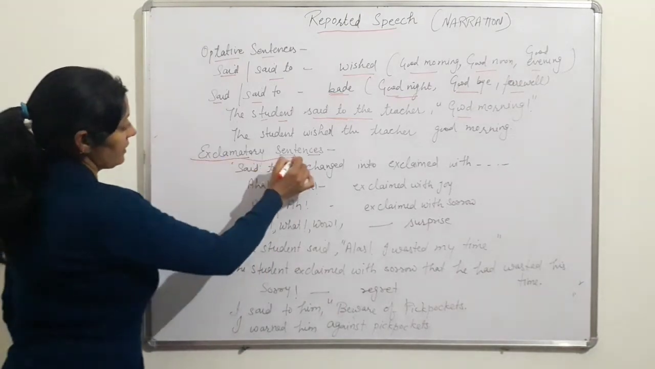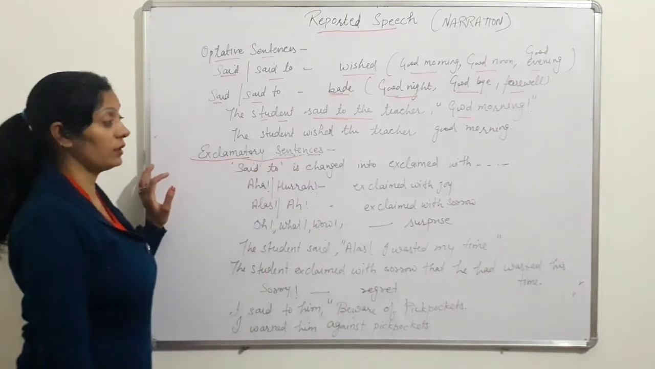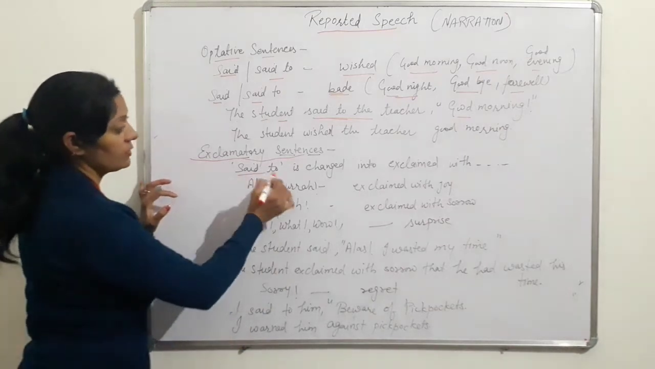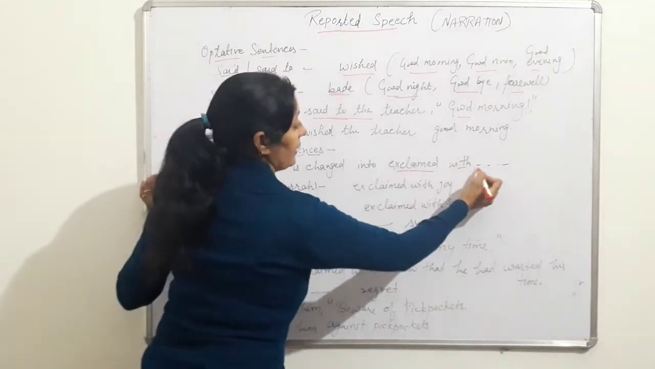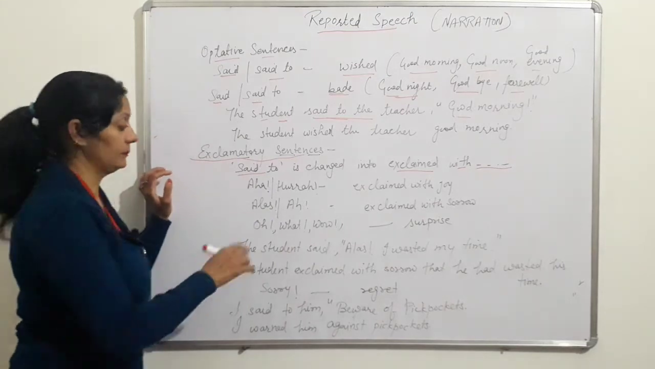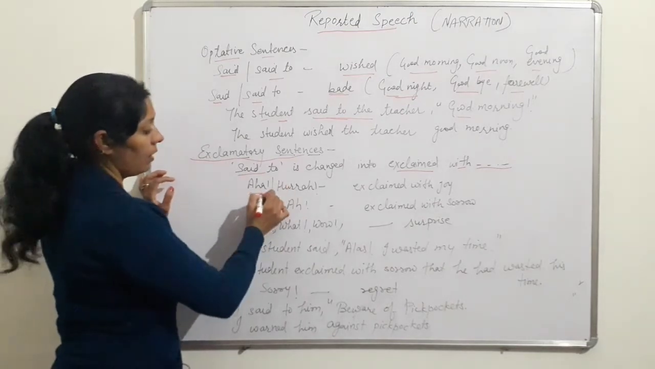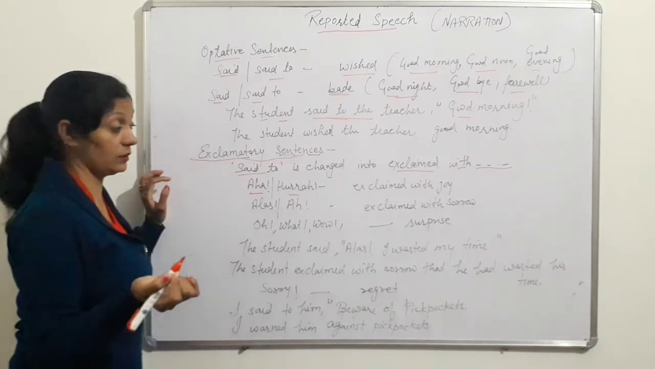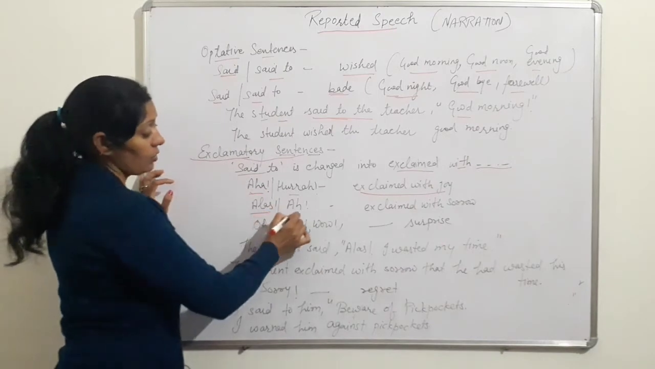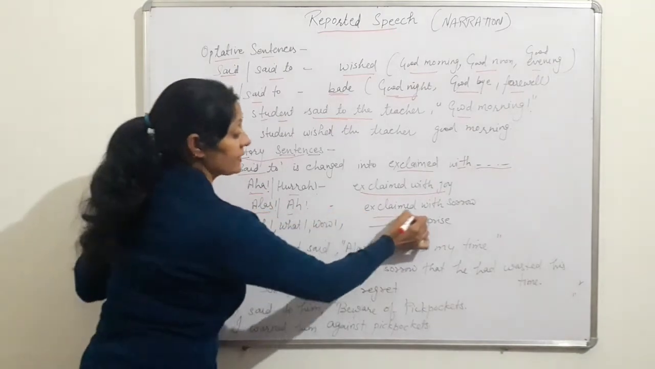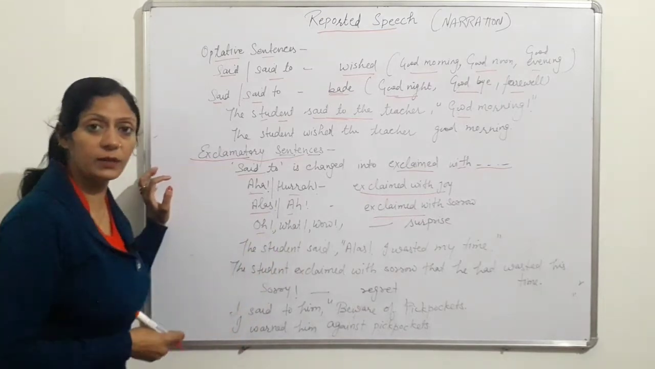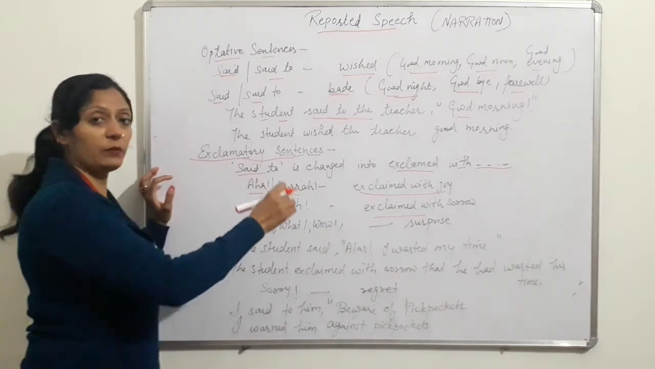Next type of sentences are exclamatory sentences, where there is surprise or sorrow. Okay, like this. 'Said to' is changed into 'exclaimed with', and according to the sense of the sentence, accordingly we change it. Suppose 'ah' or 'hurrah', 'aha' or 'hurrah' is given there, then we change it into 'exclaimed with joy'. If 'alas' or 'ah' is given there, it means 'exclaimed with sorrow'. 'Oh', 'what', 'wow', these words show surprise, we change it into 'exclaimed with surprise'.